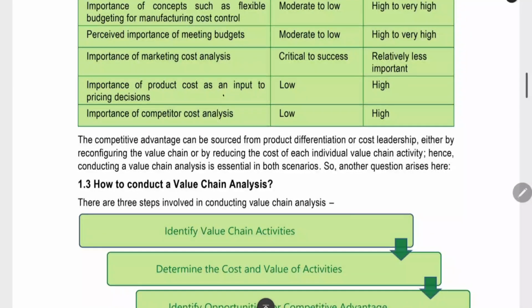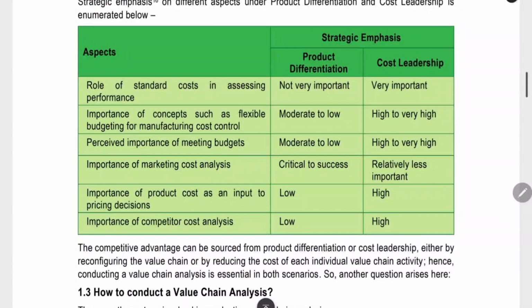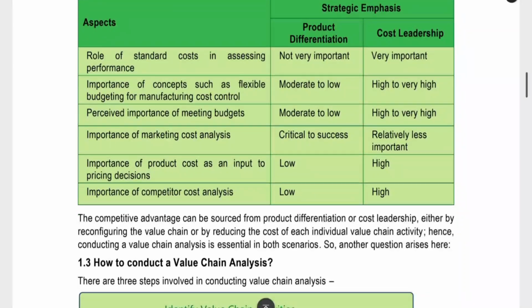Next thing is importance of product cost as an input to product pricing decisions. In differentiation, you will set the selling price based on the value you are providing to the customer, based on the uniqueness of your product. But in cost leadership, the base for selling price is cost. You will add a profit percentage to cost to arrive at the selling price. So product cost is important here, not important in product differentiation.